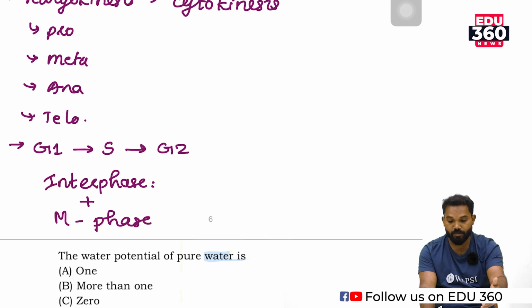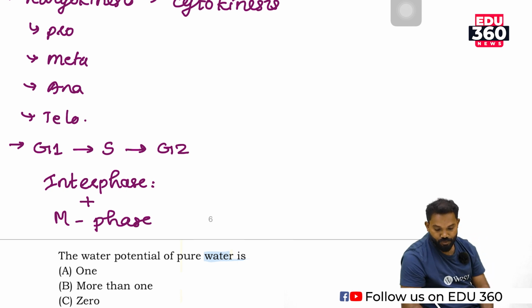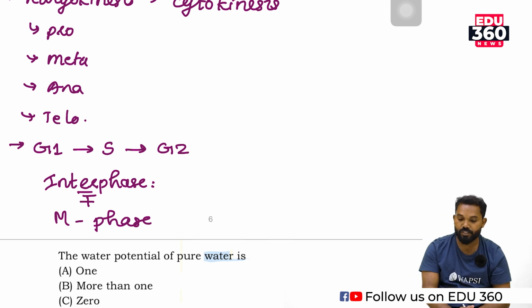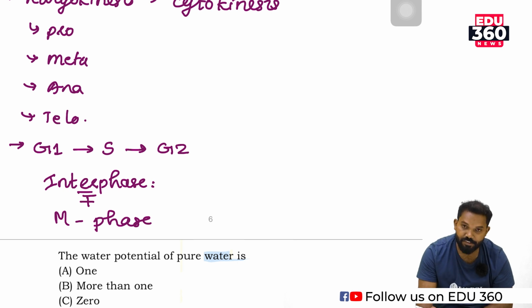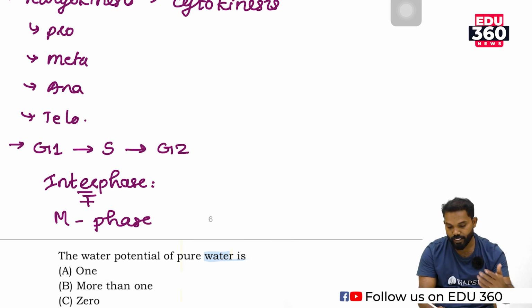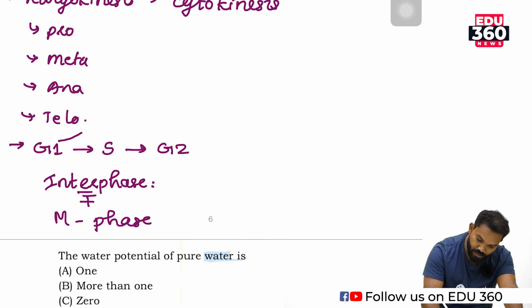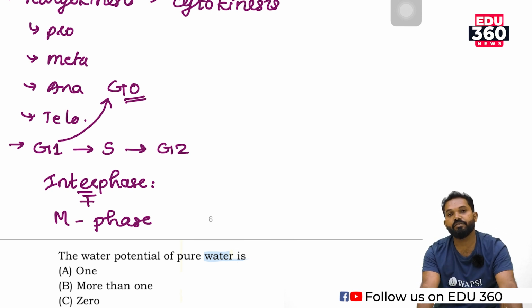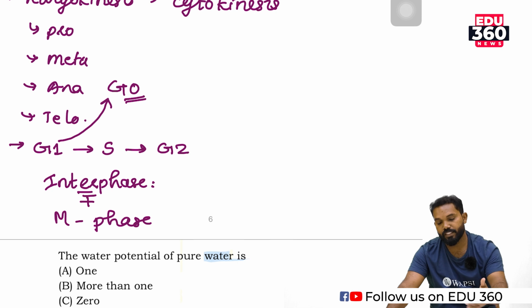We already talked about mitosis and meiosis, which belong to the M phase. So interphase is divided into 3 stages, G1, S, and G2. But some cells enter into an inactive stage from the G1 stage, which is known as G0. They permanently or temporarily lose divisional capacity.